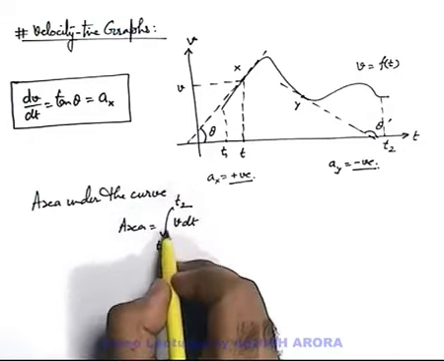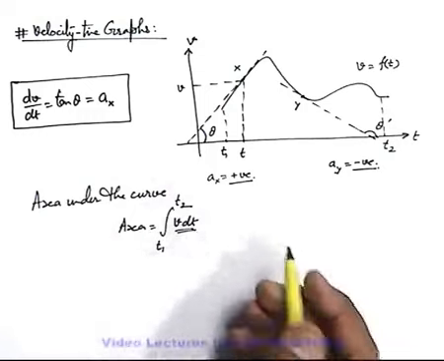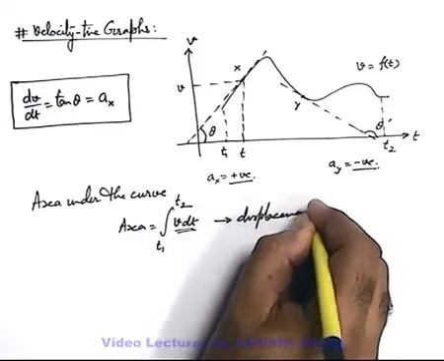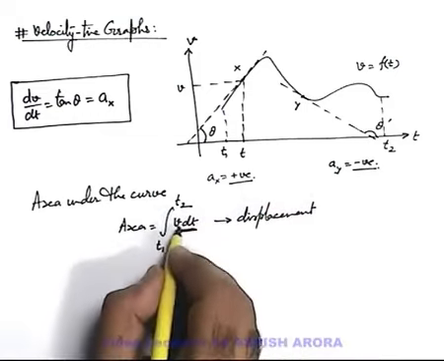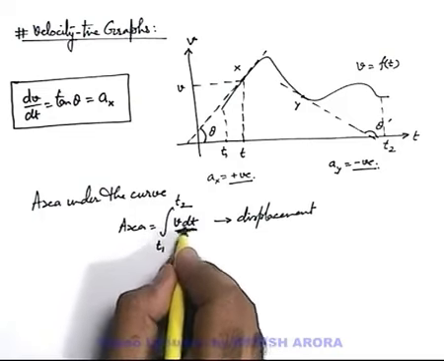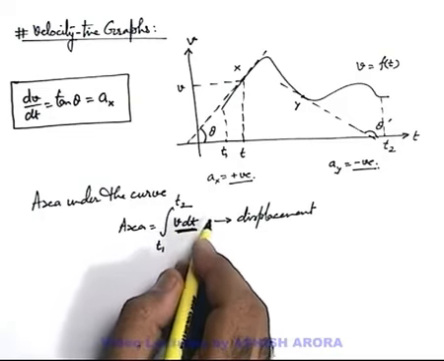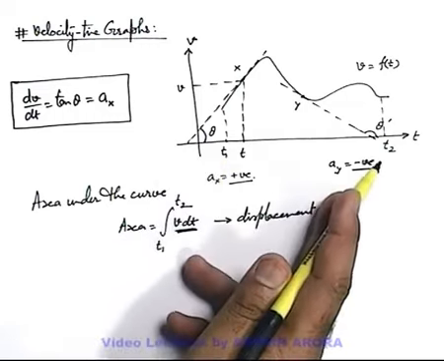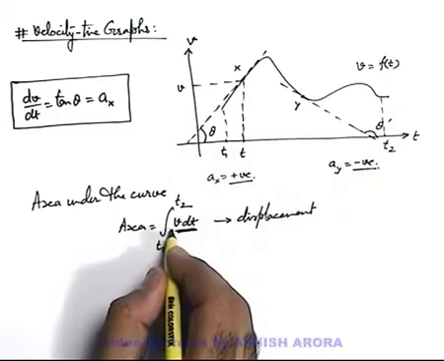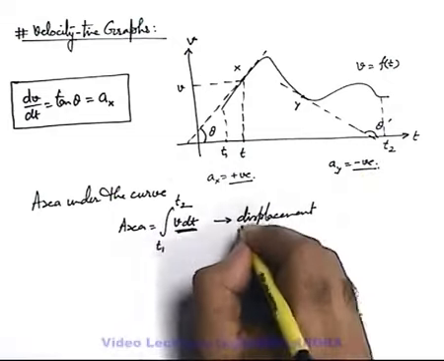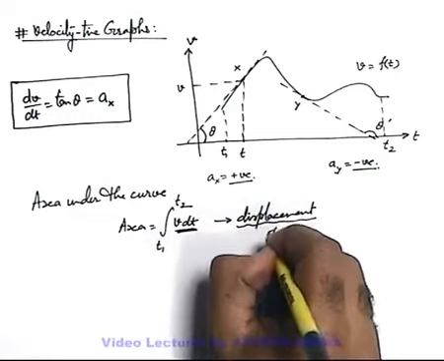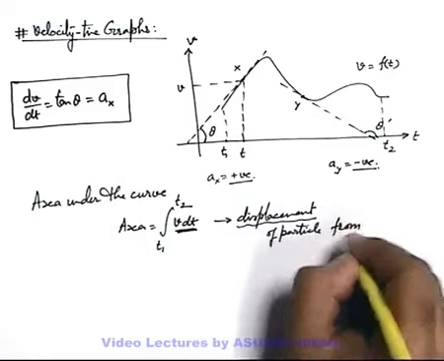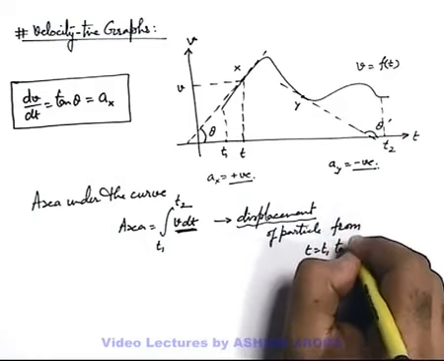Here you can see this integration of v dt will be given as displacement only, because v into dt is the displacement covered by the particle during the time dt. So the total displacement of the particle from time t1 to time t2 can directly be given as the integration of v dt from t1 to t2. It will give us the displacement of the particle from t equal to t1 to t2.